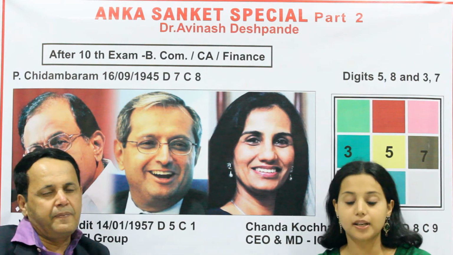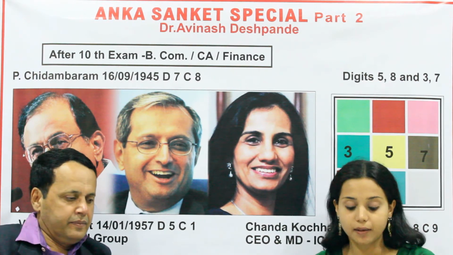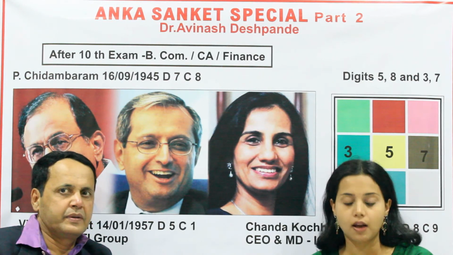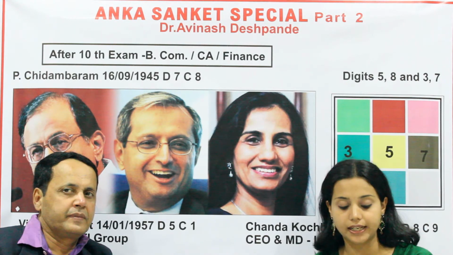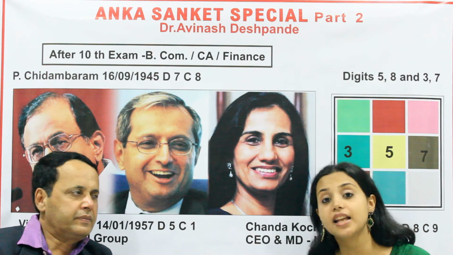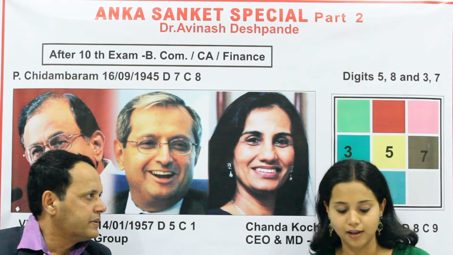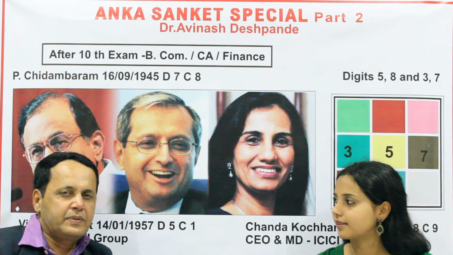Our second example is of Vikram Pandit. As we all know, he is an Indian-born American banker. He is the former chief executive of Citigroup. When I studied his career, it says that he has done BS and MS degrees. He has got a BS and MS degree in electrical engineering, and he has done MBA from Columbia University with a PhD in finance. So again, finance. Again, finance has come now.